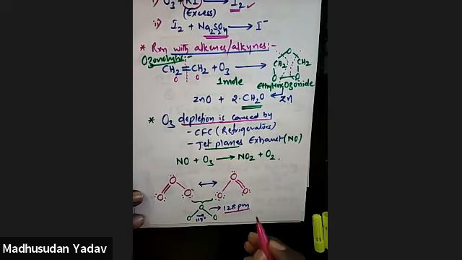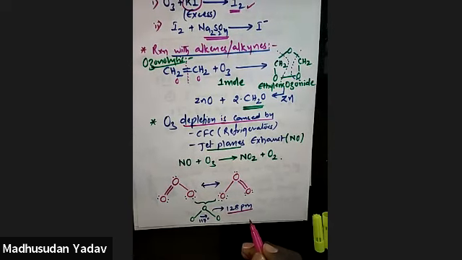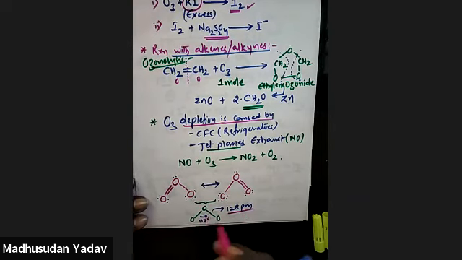So, a very, very important point. Ozone has how many different types of oxygen bond lengths? Only one type, that is 128 picometers. And if you observe its structure, it is an angular shape.